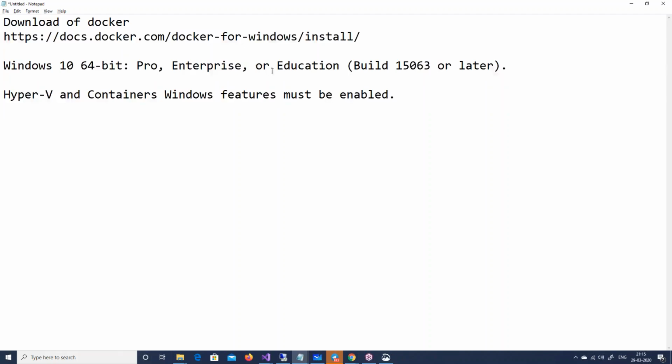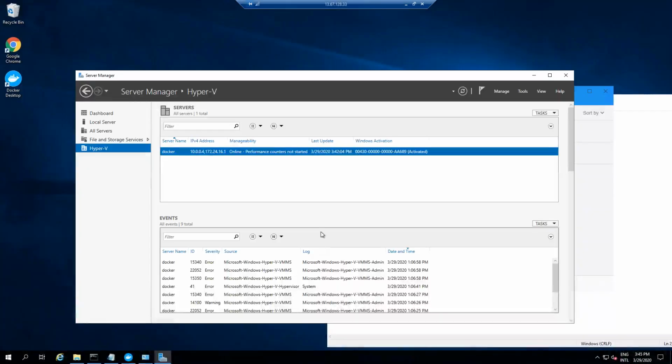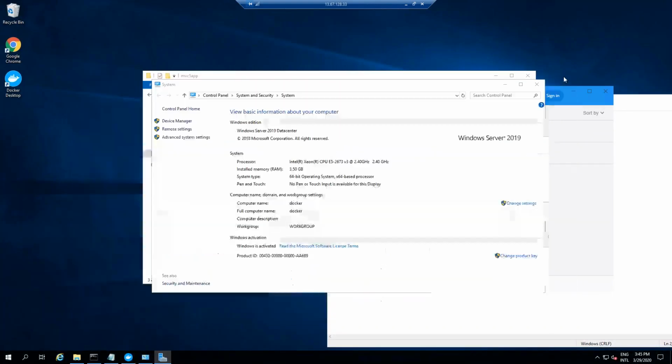And I would really say don't go for Pro and all, go for Server. Really go for Server, because when I do something advanced in Docker, I find that suddenly the Professional and Enterprise editions don't work. So you can see in my server, everything is enabled, and I'm ready. I have already installed Docker into this. I ran the Docker setup and installed Docker.